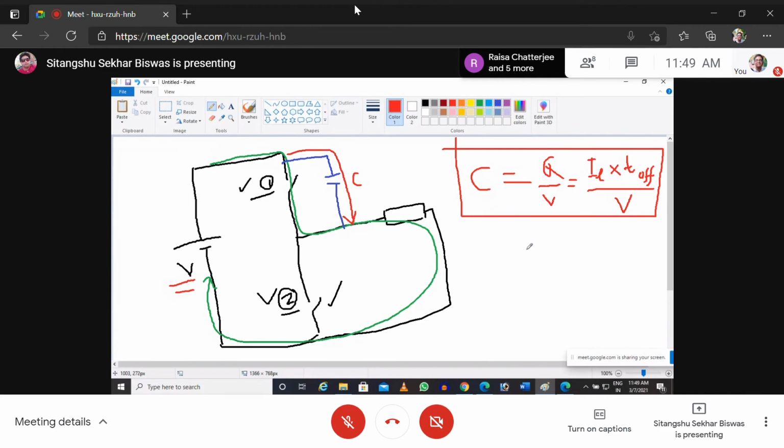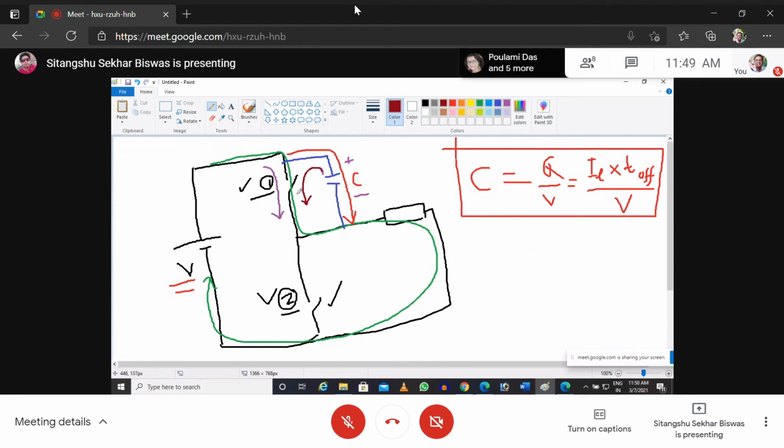Now, during the switching off, whatever the problem was, I have addressed. Now another problem arises. Once this capacitor is fully charged, this is plus, this is minus. Again, the next instant, when the switch is on, load current will flow, but in addition the capacitor will also discharge through this path.